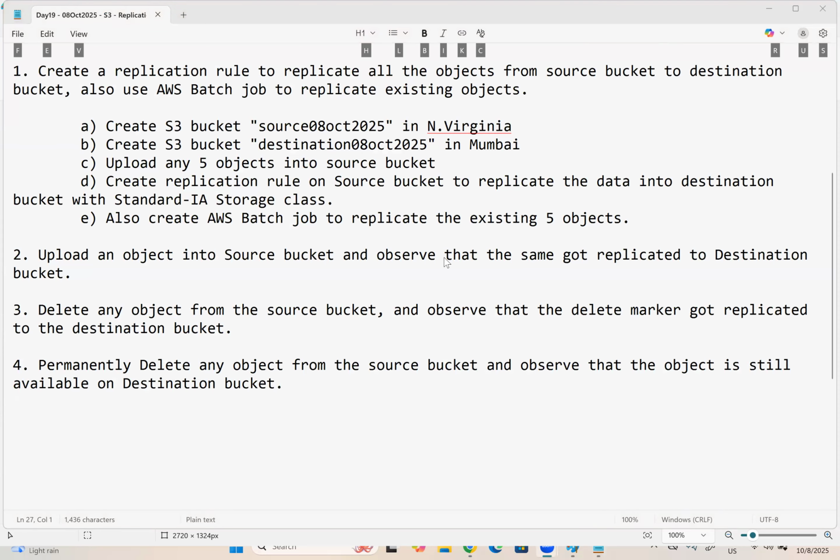Any questions? Anybody having any questions on these replication rules?